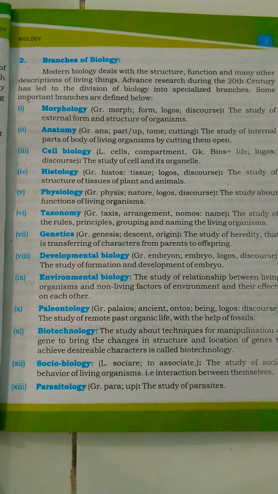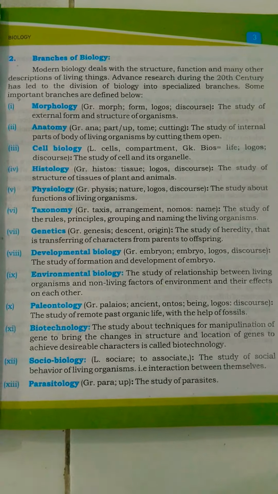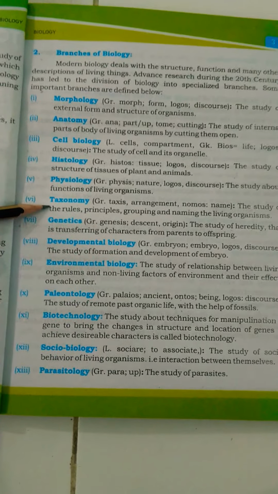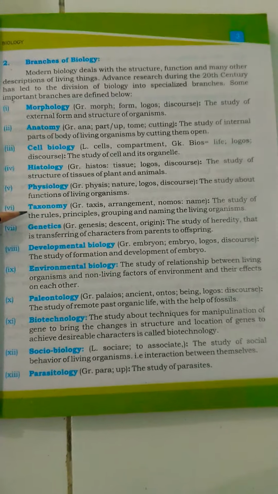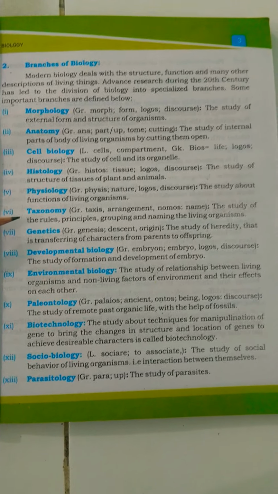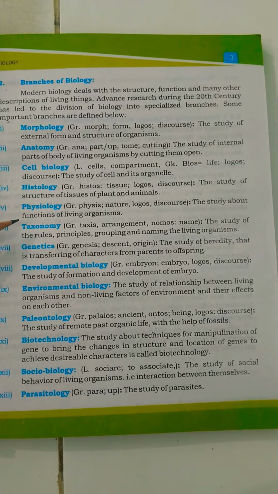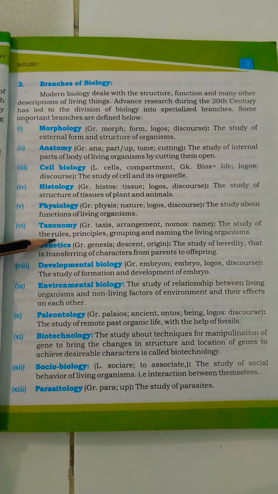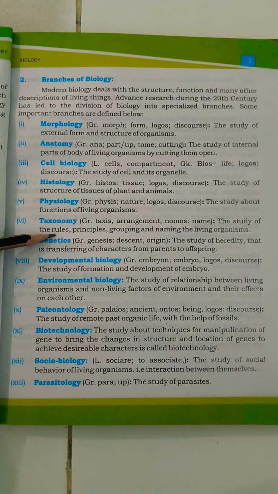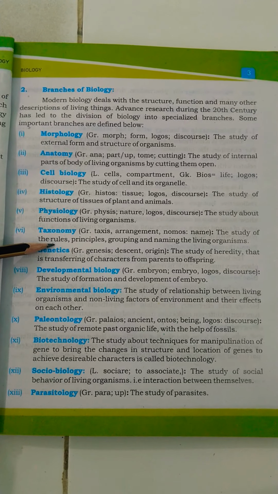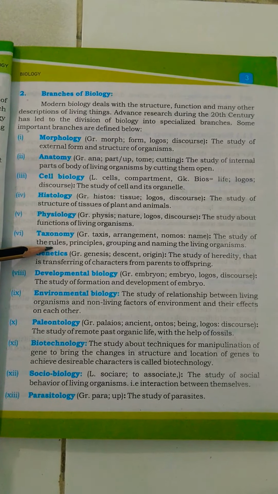This is the sixth branch of biology that is known as taxonomy. Taxonomy is the branch of biology that deals with the study of rules, principles, grouping and naming of living organisms. Simply we can say that classifying the organisms according to their similarities and dissimilarities by using various types of rules, principles and other naming rules or grouping rules is known as taxonomy.